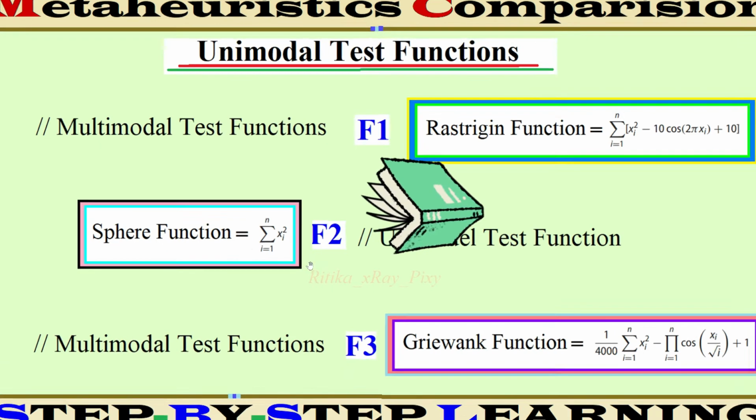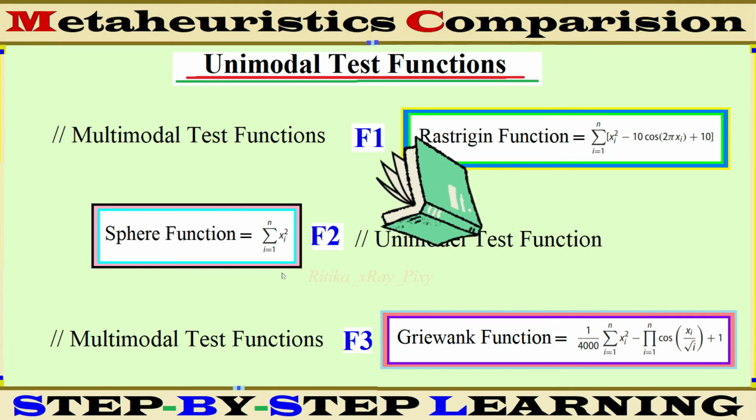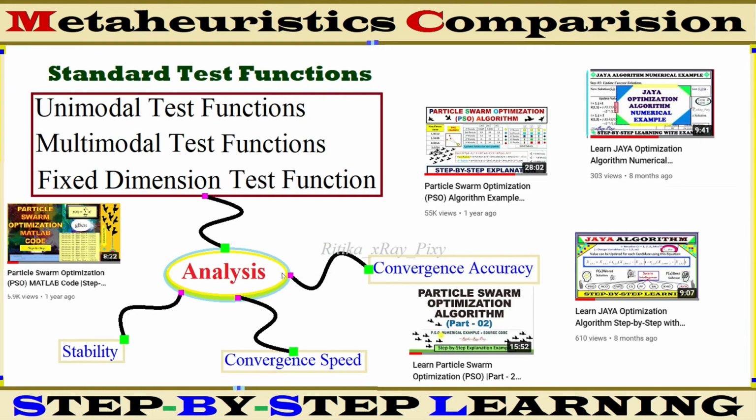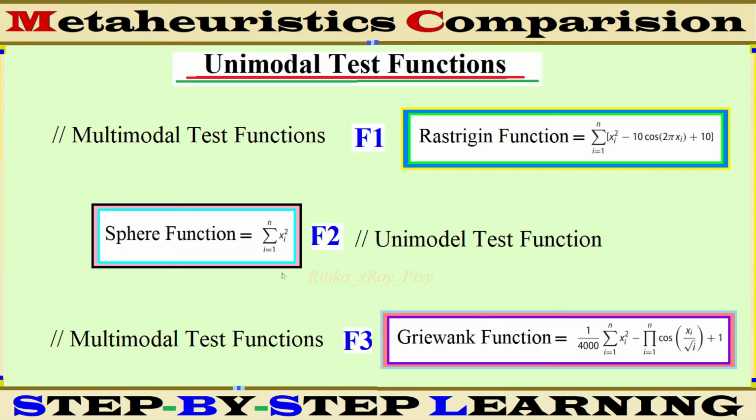In this video we use 3 standard test functions for the comparison between particle swarm optimization algorithm and Jaya optimization algorithm. We are using the 3 standard test functions to verify the effectiveness, flexibility and the performance of particle swarm optimization algorithm and Jaya optimization algorithm.